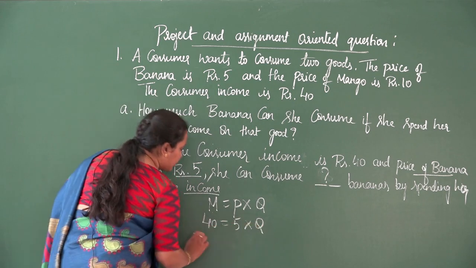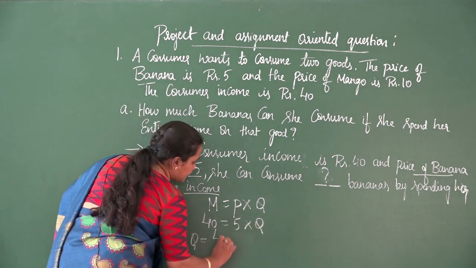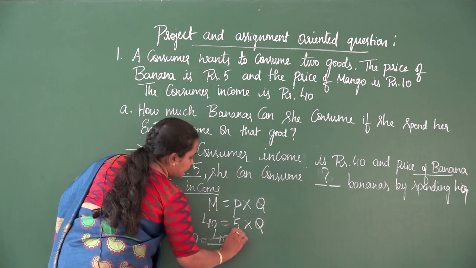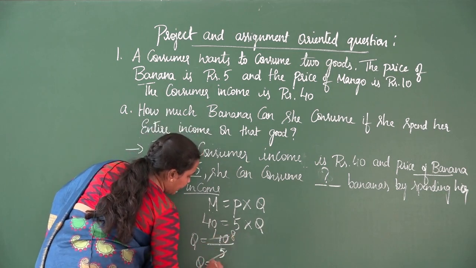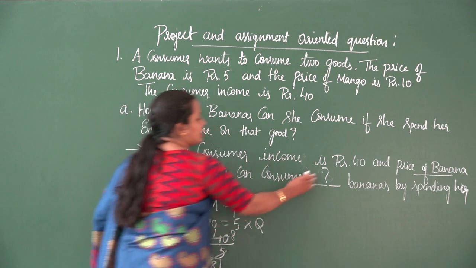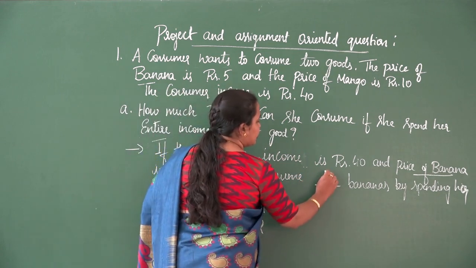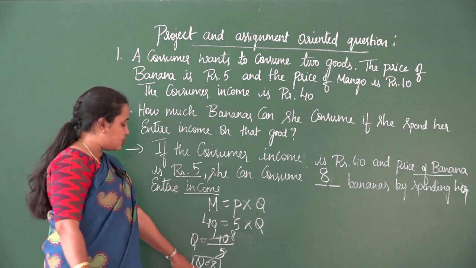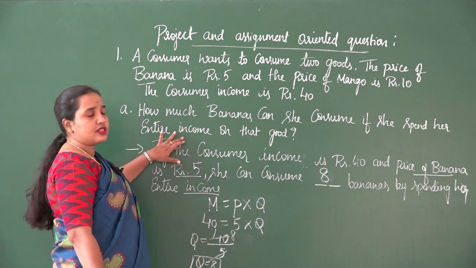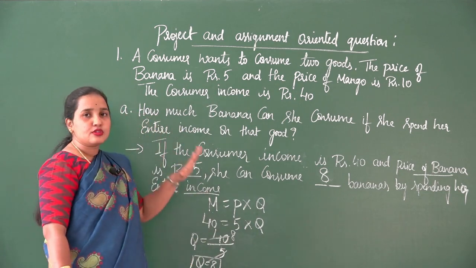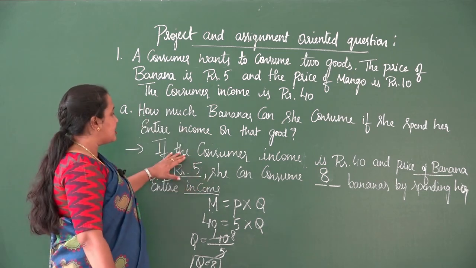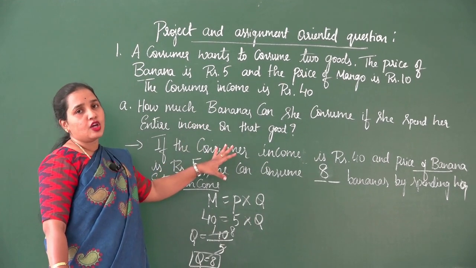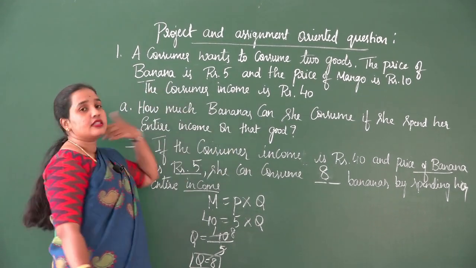Now take Q to the left. 40 comes in the numerator and 5 comes in the denominator. By dividing this we get 8. 5 8s are 40. So what is the quantity of bananas that she consumes, students? 8 bananas. So you need to answer that the consumer consumes 8 bananas when she spends her entire income on the purchase of that good. And then comes the second question.